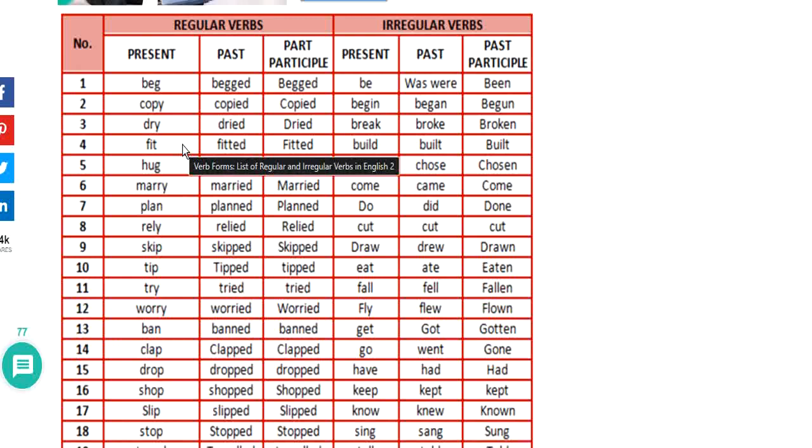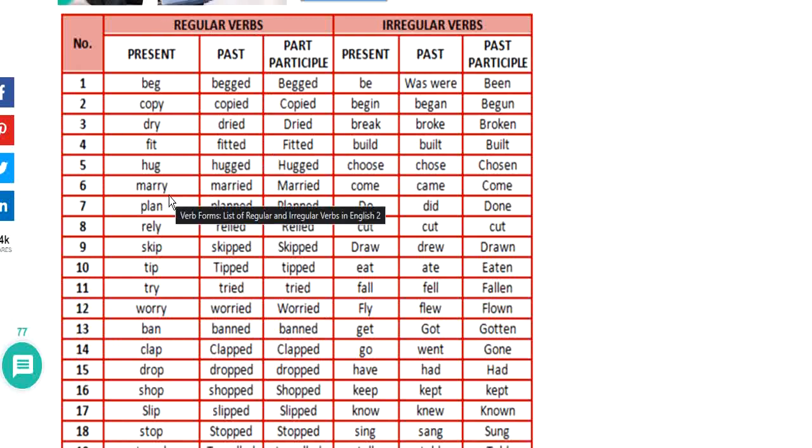So remember that, students. In regular verbs, all you need to do is to add d or ed. If you will notice, the past form is the same as the past participle. In this case, we have here irregular verbs.